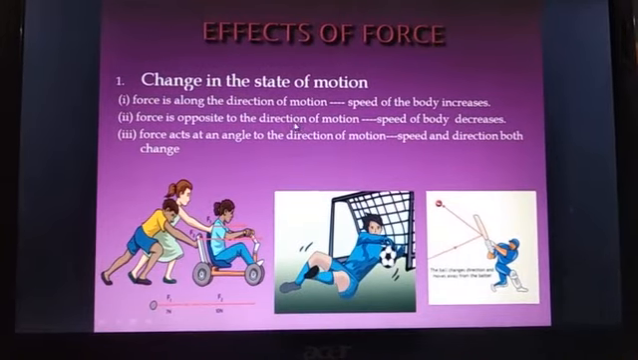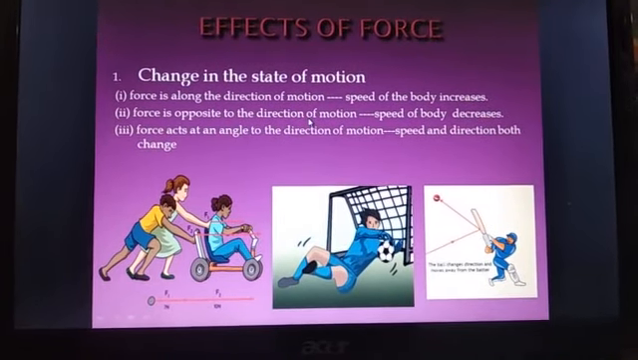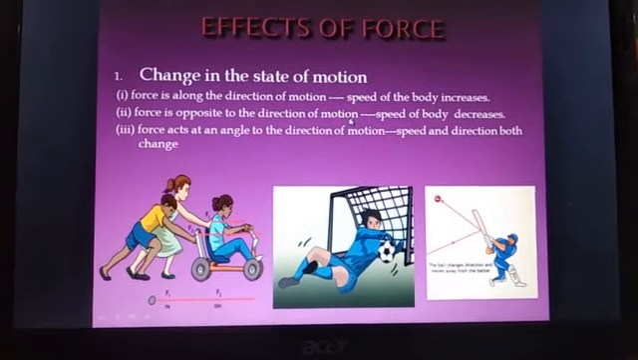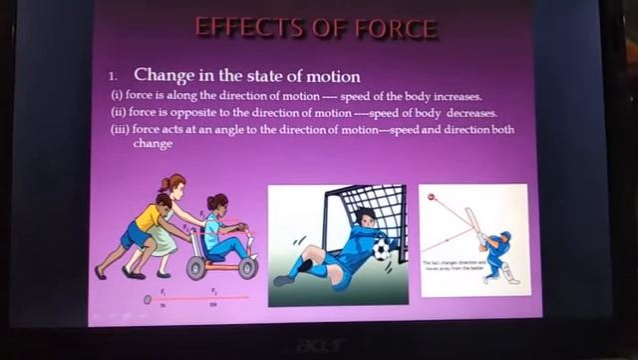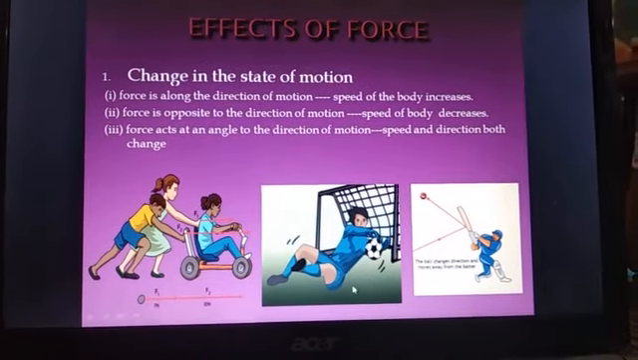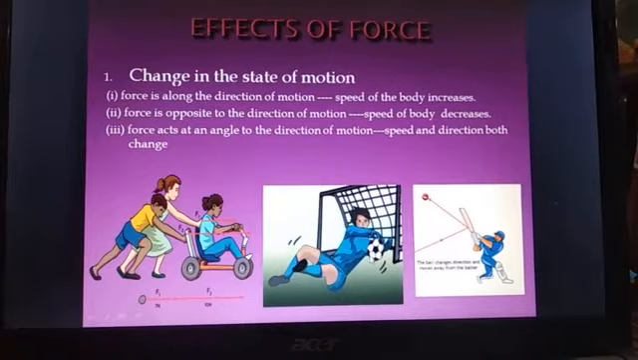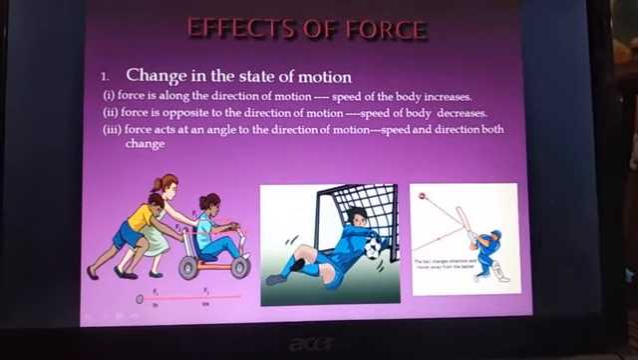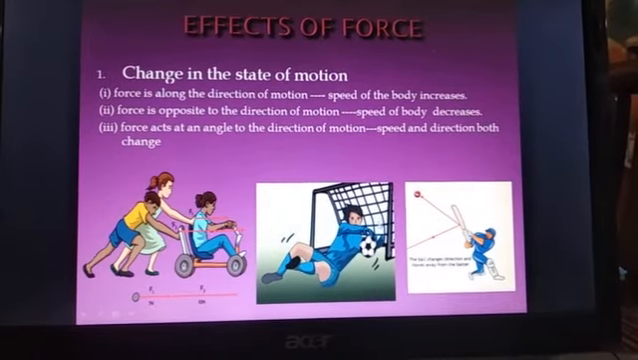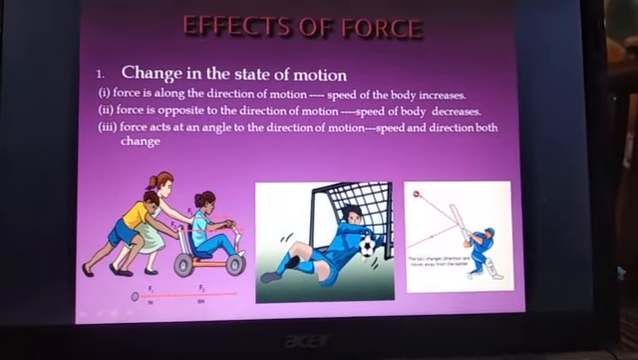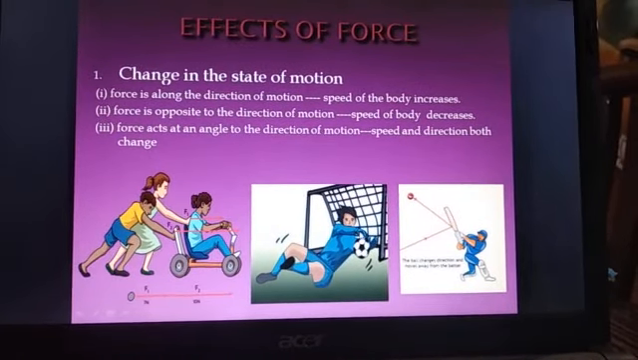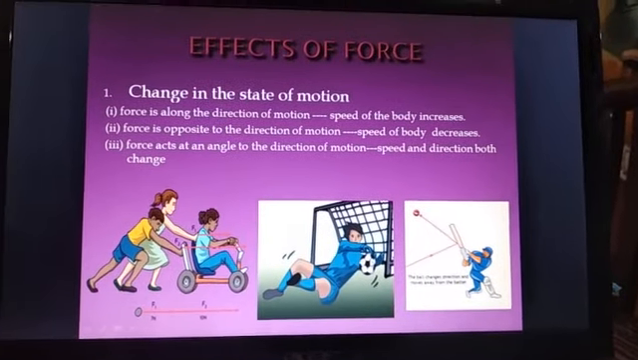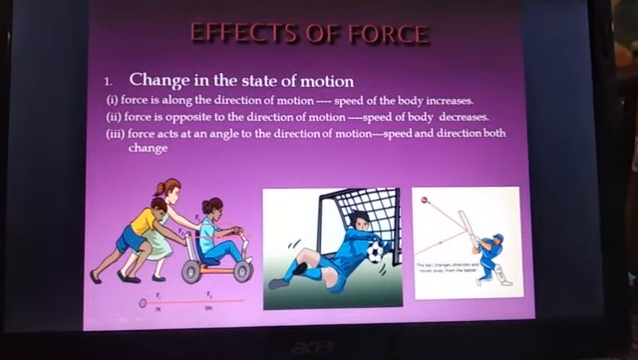The second thing is, if the force is applied in the opposite direction to the motion of the object, the speed of the body decreases. You can see the example here. The boy is catching a ball here. The direction in which the ball is coming is here, and it is coming with some speed, and the boy applies a force in the opposite direction from here to this direction. So what happens? The boy is able to decrease the speed of the ball and stop it.